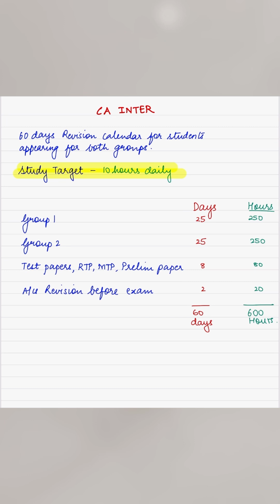It is not compulsory that you should study just one subject every day. You can choose to study 2 or 3 subjects every day, but considering that you are studying for 10 hours daily, for the next 25 days plan your studies for Group 1 and then you plan your studies for Group 2. So this is the study calendar for students who are appearing for both the groups.